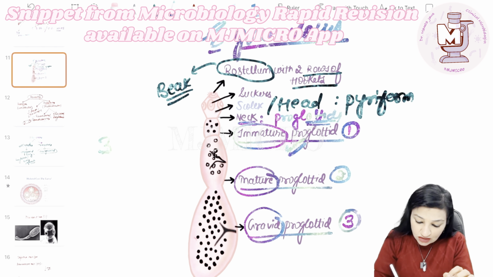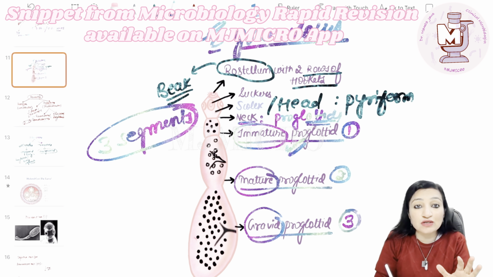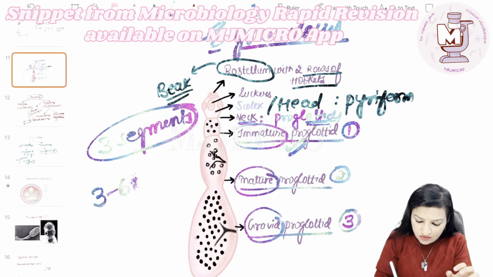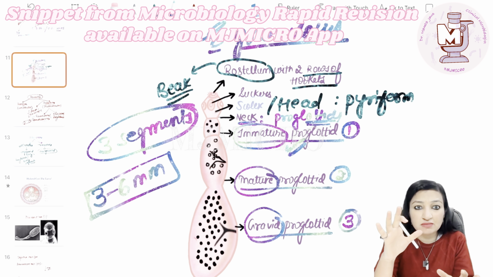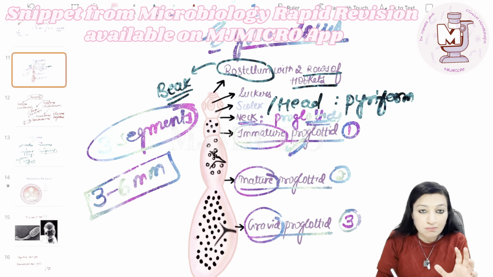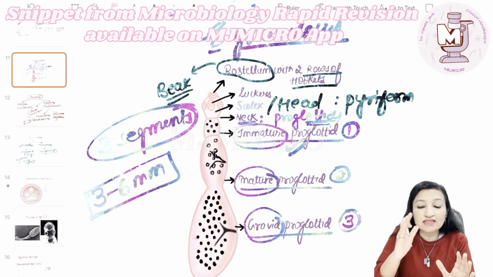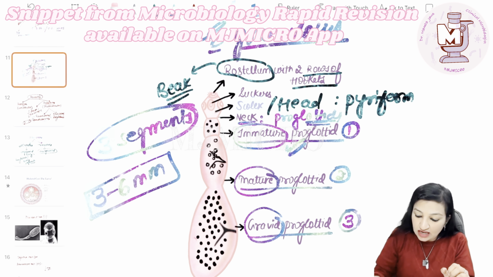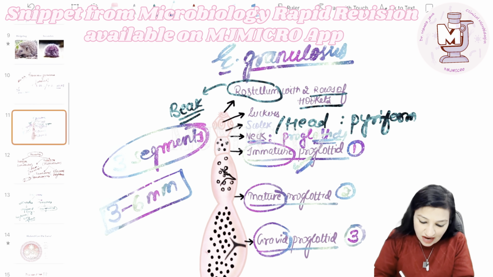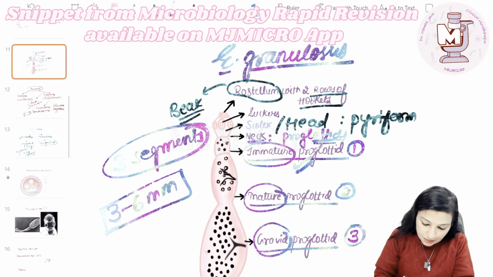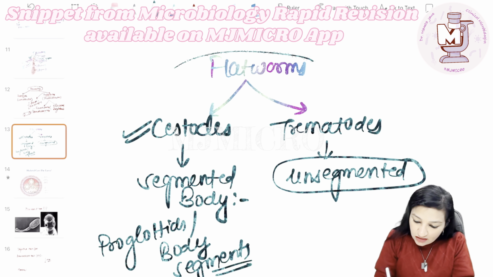Okay. So total 3 segments or proglottids are there in Echinococcus granulosus, and remember the size of this worm is also very small. This is a very small worm, just 3 to 6 millimeters. So remember the buzz number 3. 3 segments, and 3 to 6 millimeter is the size of Echinococcus granulosus. All right. And remember the flatworms, look at this. The flatworms are hermaphrodites.